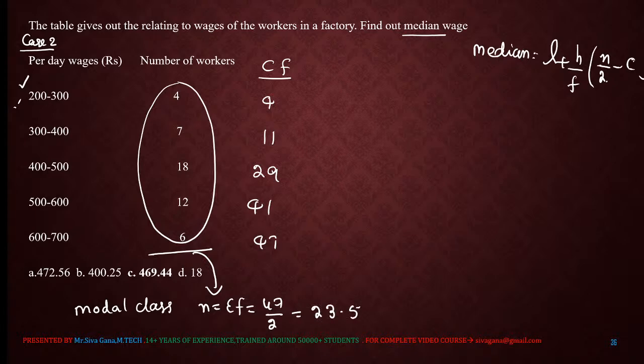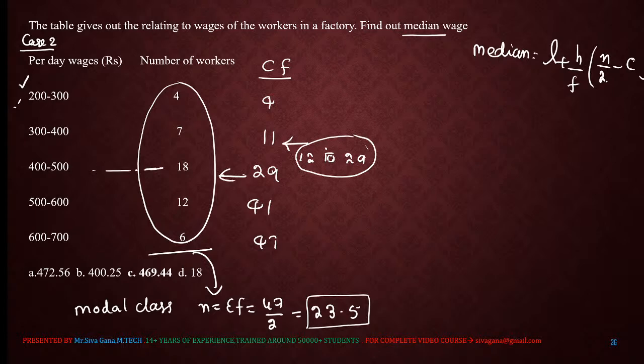23.5. Based on this 23.5, this is the location we need to identify. Location number 11 is over. Location number 12 to location number 29, all these locations belong to this class.